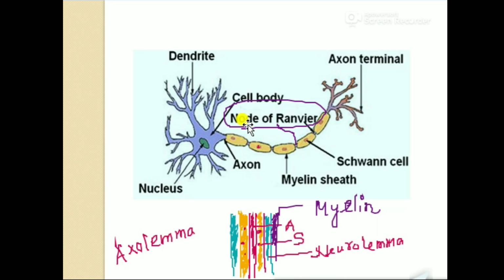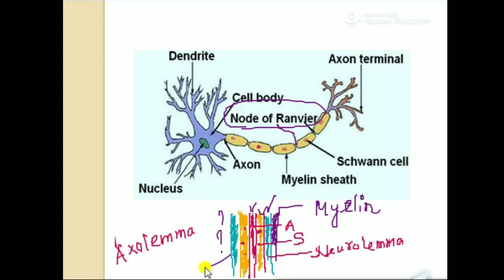That's why we can't see the axon from outside. We can only see the nucleus of the Schwann cell, because they are covered by myelin. The portion known as the node of Ranvier is where the myelin is not present, but the axon, Schwann cell and neurolemma are present.